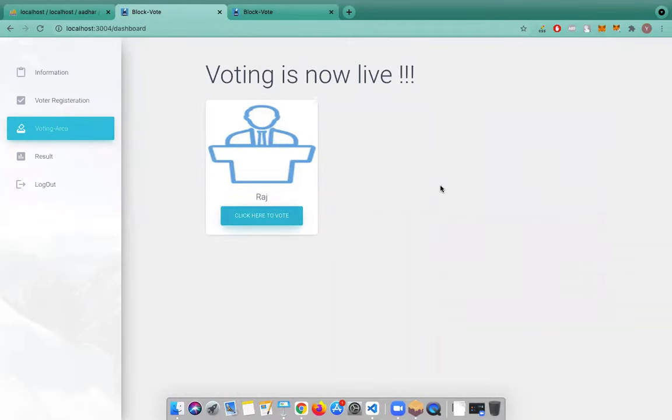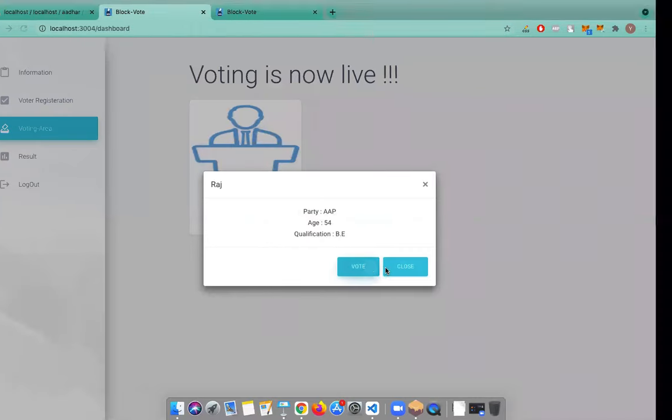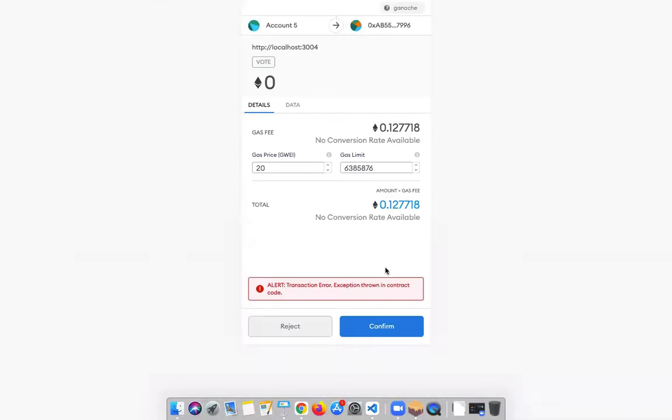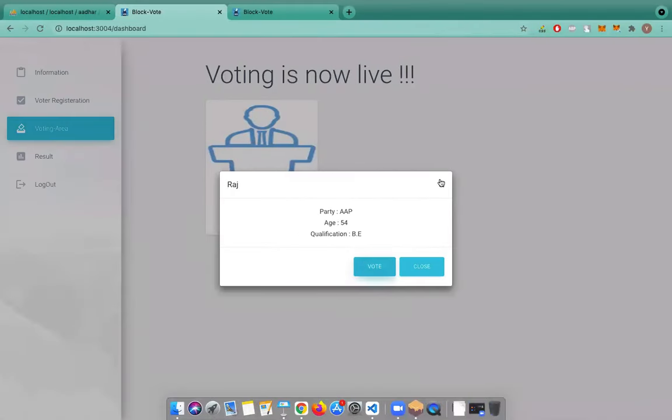Now let's try to see whether I can vote twice. So I have already voted, and I will again click here to vote. I will go on the vote button, and then I will see an error. So even if one account has voted, it cannot vote twice. We have added that validation as well. So this was a brief demo.